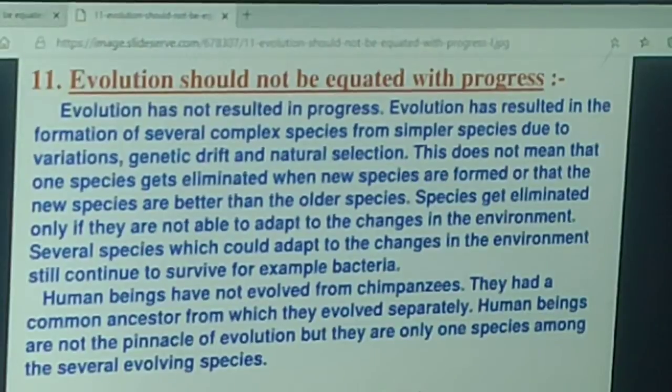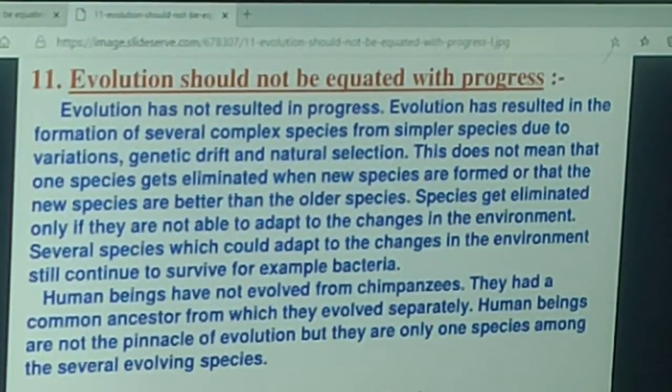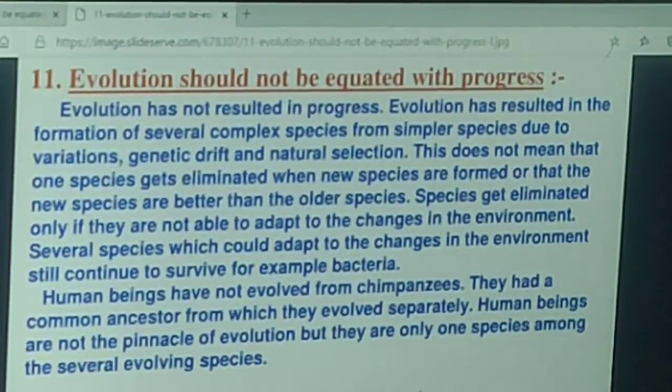Now the next topic is: evolution should not be equated with progress. What does it mean? It means that there is no real progress in the idea of evolution. Evolution is simply the generation of diversity and the shaping of diversity by environmental selection. The only progressive trend in evolution seems to be that more and more complex body designs have emerged over time.